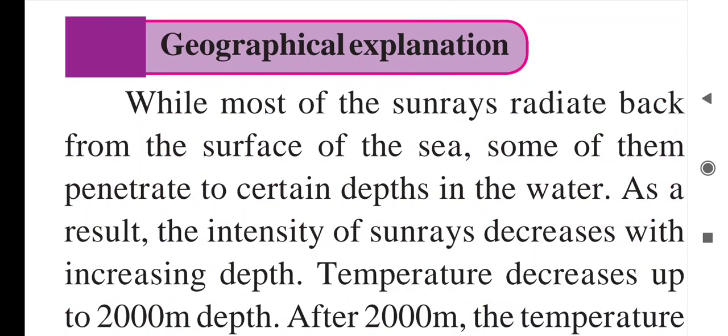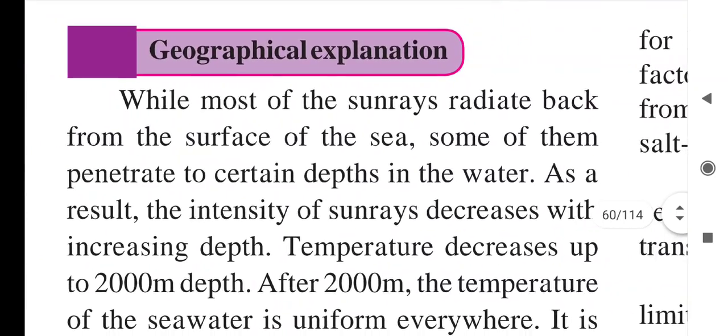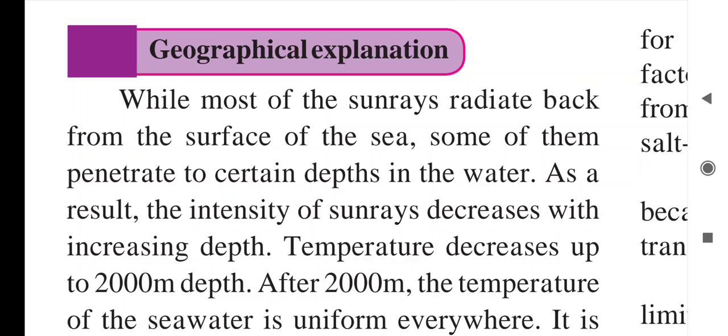While most of the sun rays radiate back from the surface of the sea, some of them penetrate to the center depth in the water. As a result, the intensity of the sun rays decreases with increasing depth.